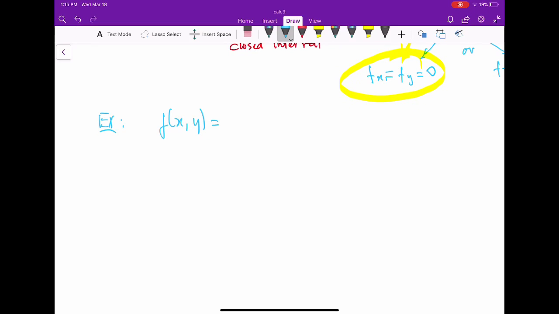Let f of x and y be 2x squared plus y squared plus 8x minus 6y plus 20. You would recognize this is some kind of paraboloid, right? They ask us to find the relative extrema.